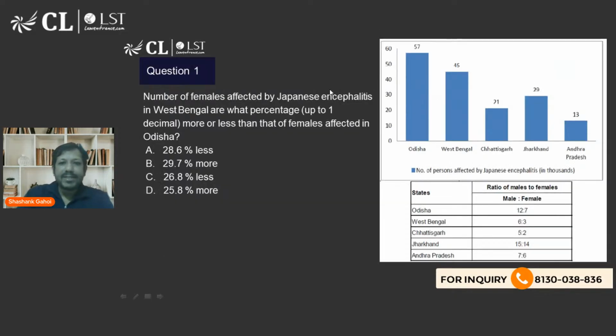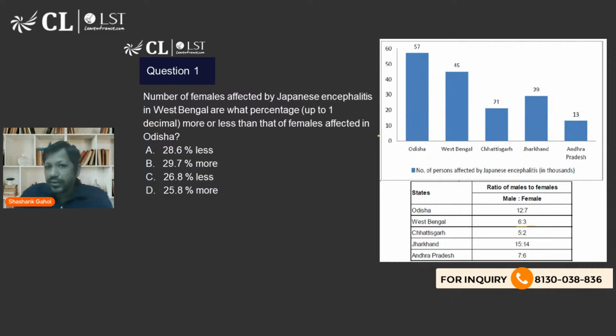So let's read this. The number of females affected in West Bengal is what percent more or less than the females affected in Odisha? The question is talking about females affected in West Bengal. In West Bengal, the ratio is 2 is to 1, right?